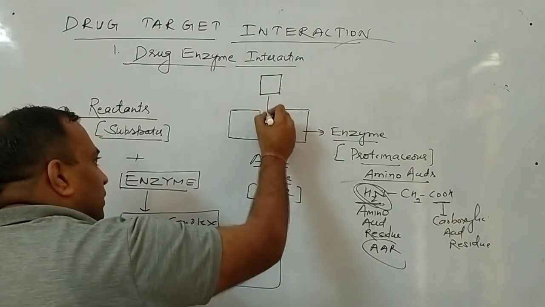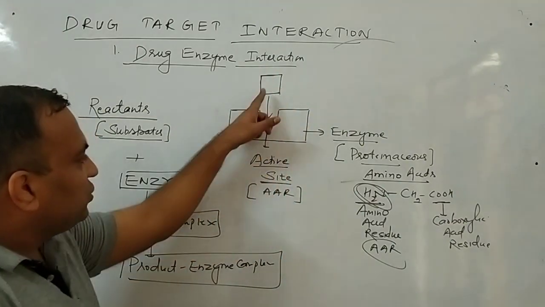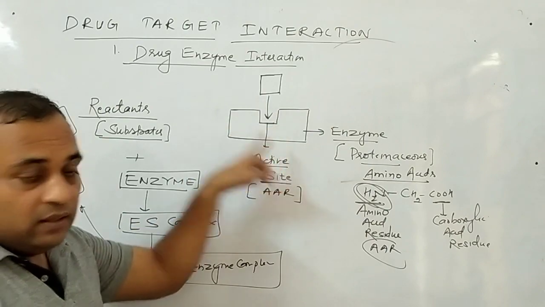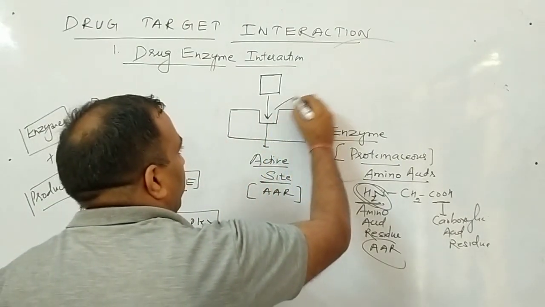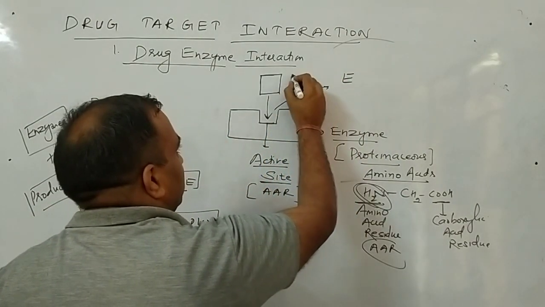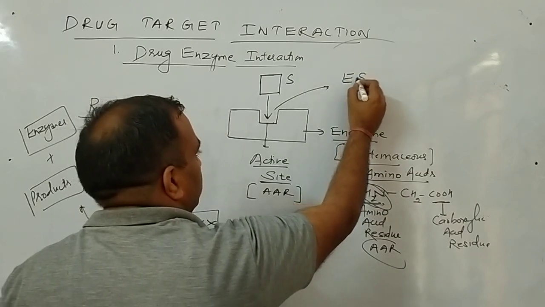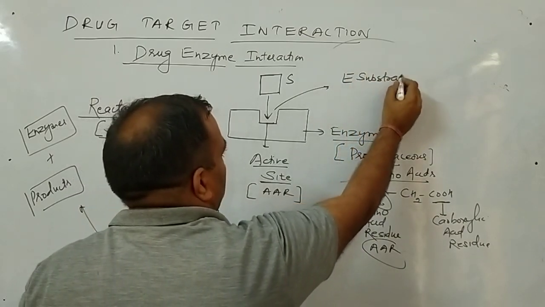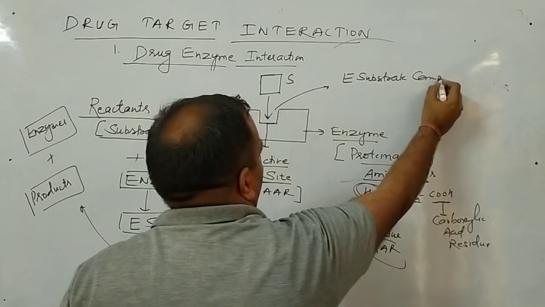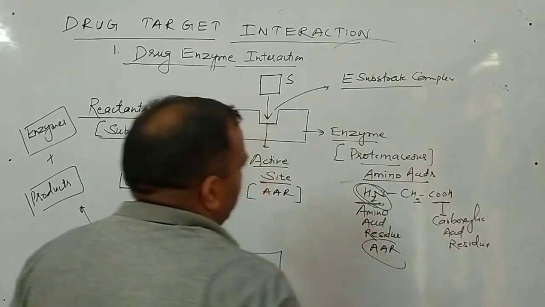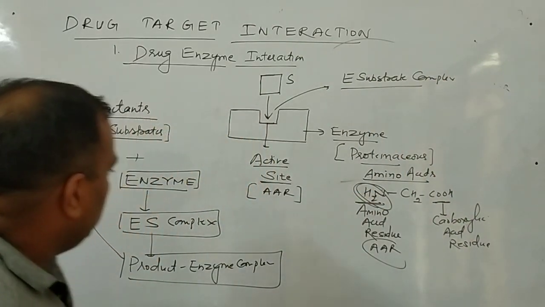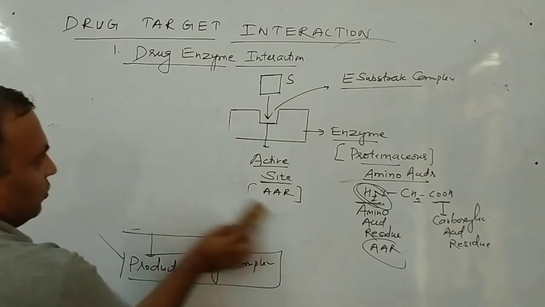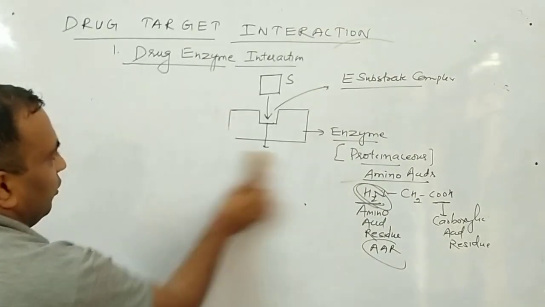This substrate binds to the active site, forming the enzyme substrate complex. How can I show the complex? To show it I have to remove all this diagram. So just see how I show the enzyme substrate complex.